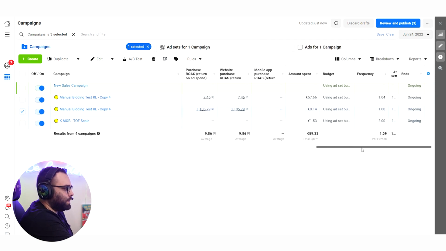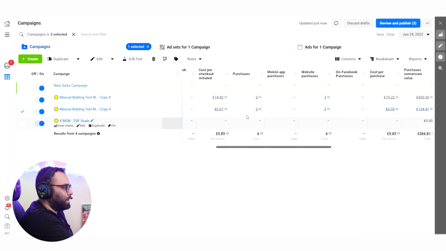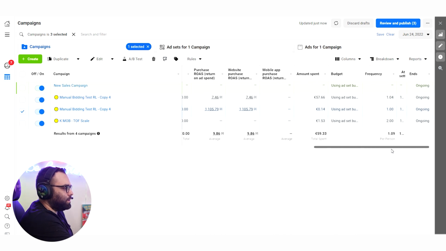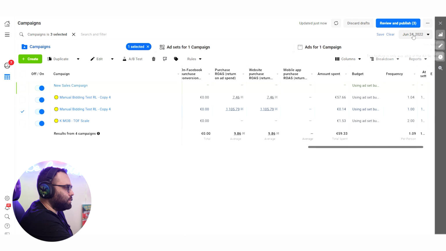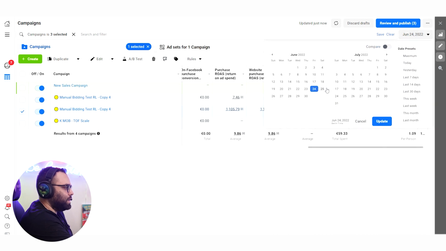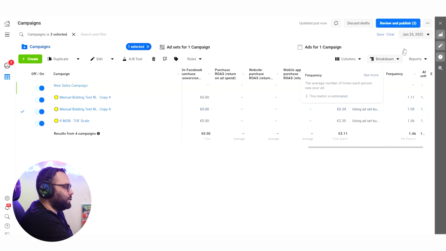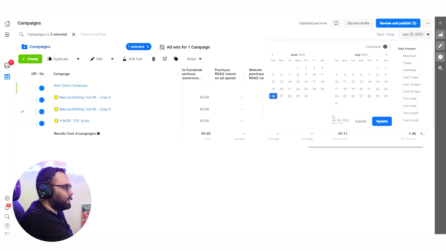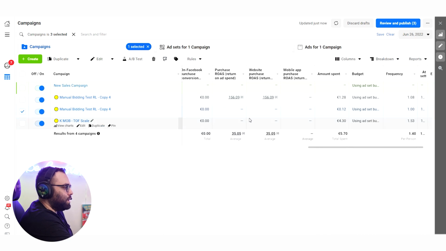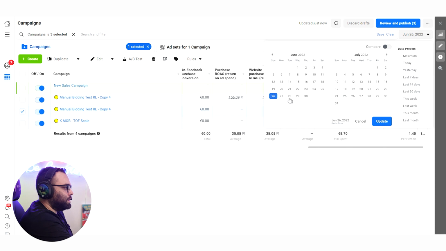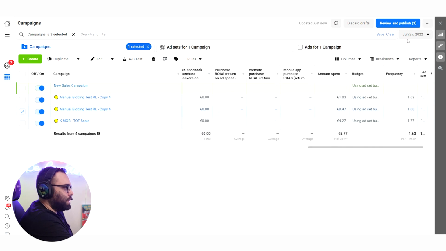Yeah, it reported 3 sales and spent only 5 cents. This is why you see that. Of course, these are delayed reporting sales. On the 25th, nothing. They stopped spending actually. On the 26th, this one spent only $1, took 1 sale. Then nothing, which means that they died.